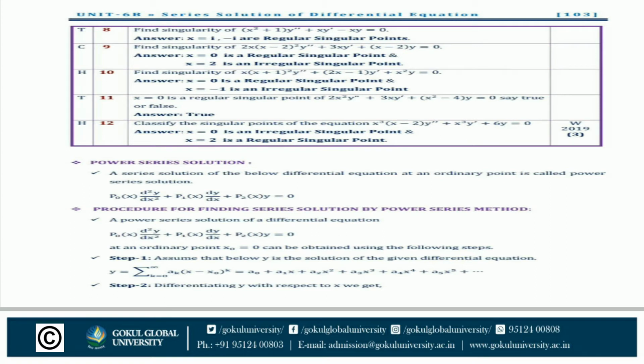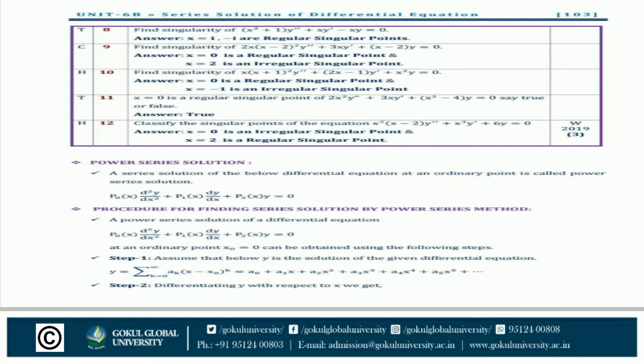Another example, a power series solution. A series solution of the below differential equation at an ordinary point is called a power series solution. P0(x) d square y upon dx square plus P1(x) dy by dx plus P2(x) y is equal to 0. Process for finding the series solution: a power series solution of the differential equation, where first condition x0 is equal to 0 is an ordinary point.